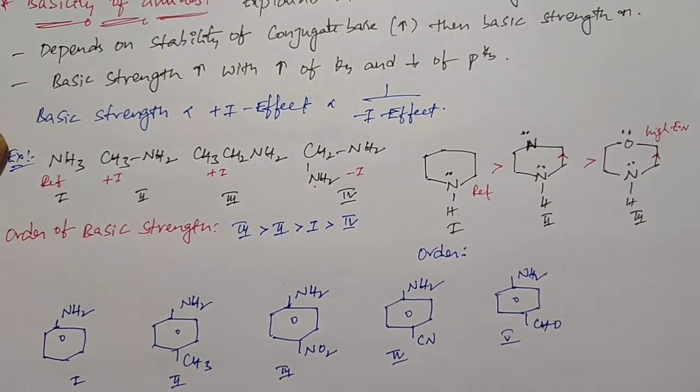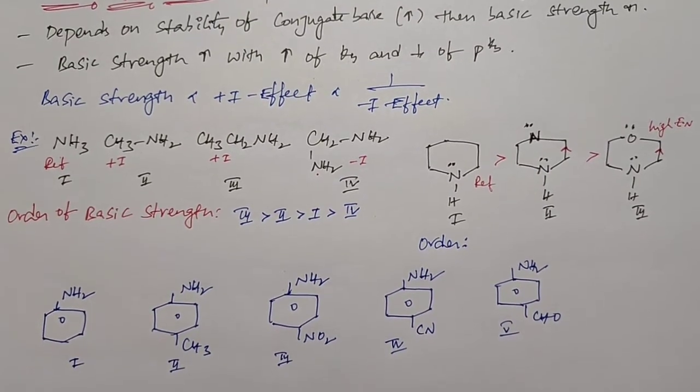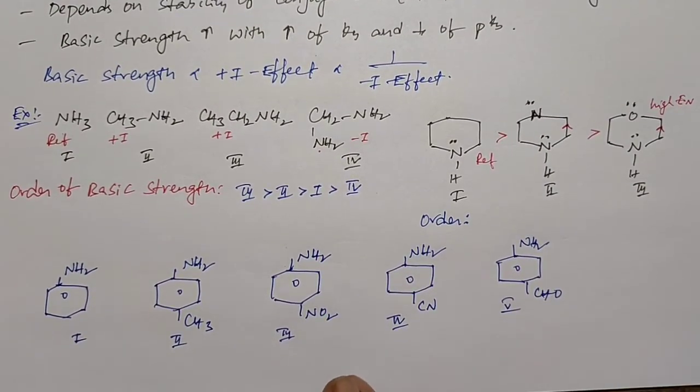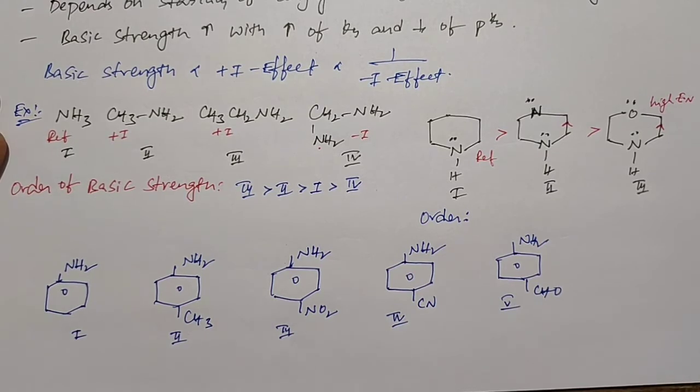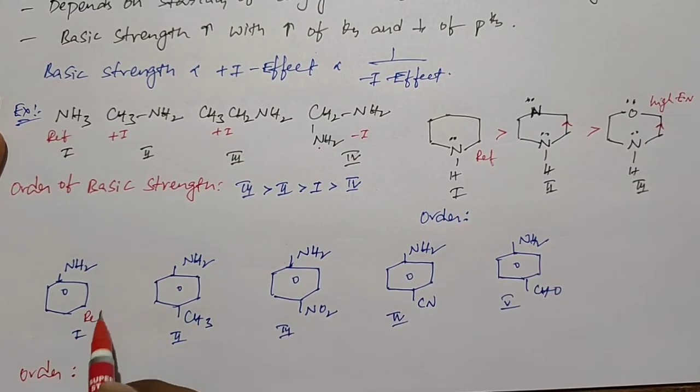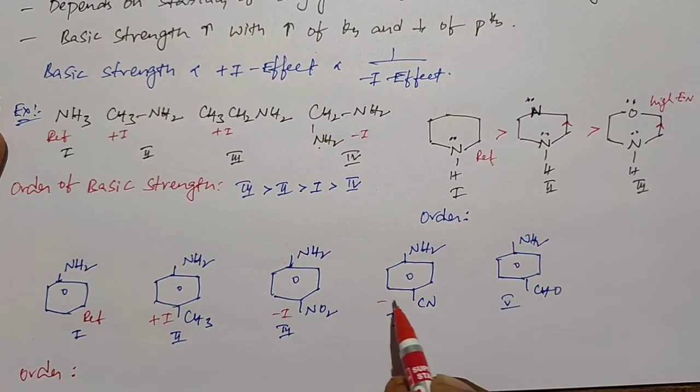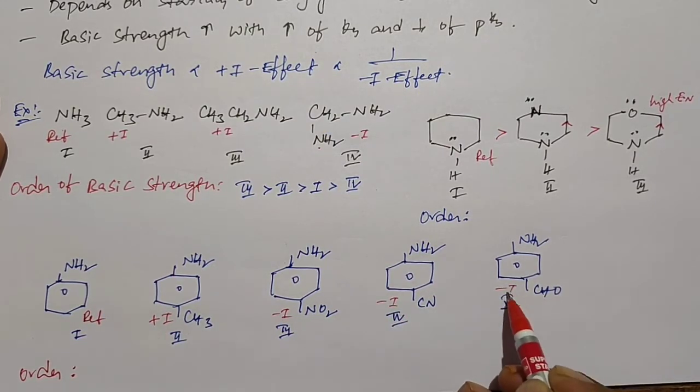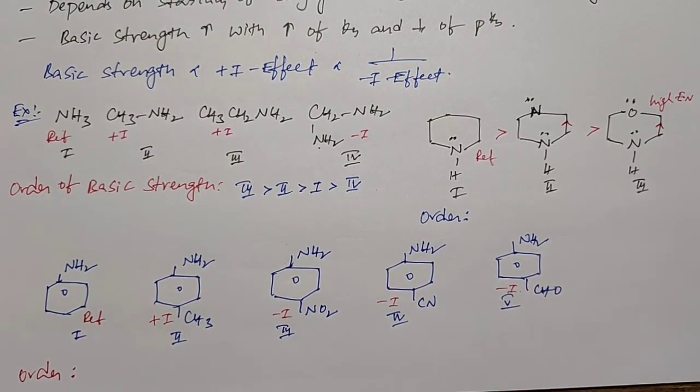So this is the next example. In this example, we have 5 structures. In these 5 structures, we need to arrange them based on their order of basic strength. If you take the order of their basic strength, the first one is the reference structure. Here we have the plus I group, and NO2 is a minus I group, CN is a minus I group, and CHO is also a minus I group. So the third, fourth, and fifth structures consist of minus I groups.